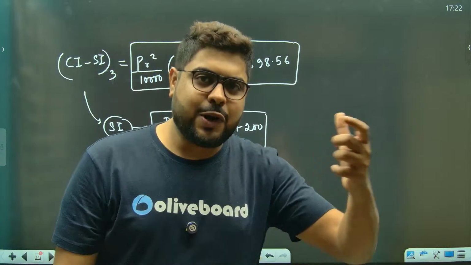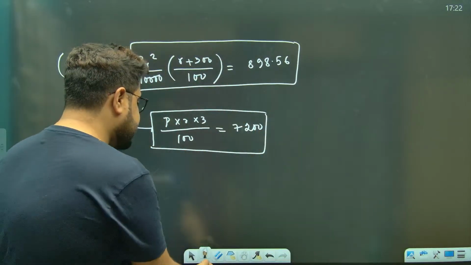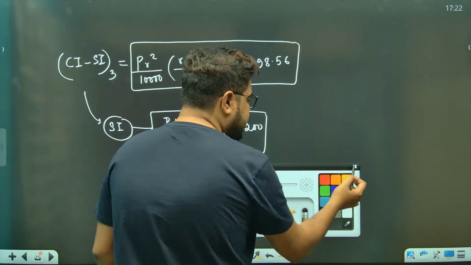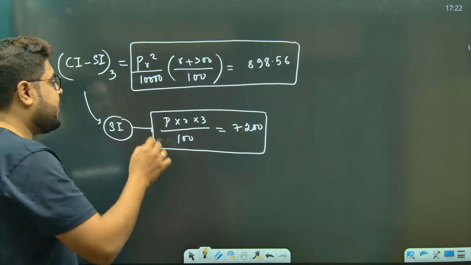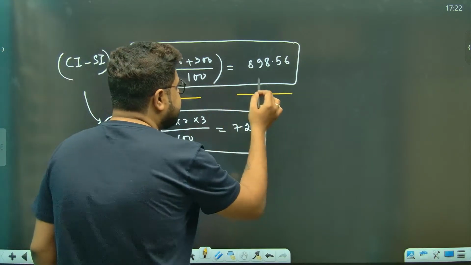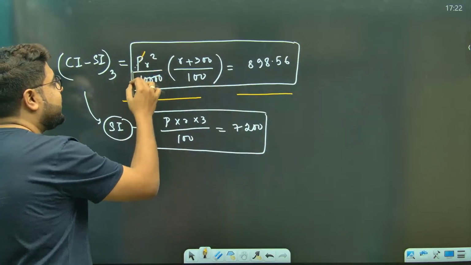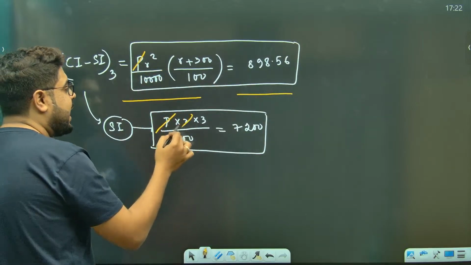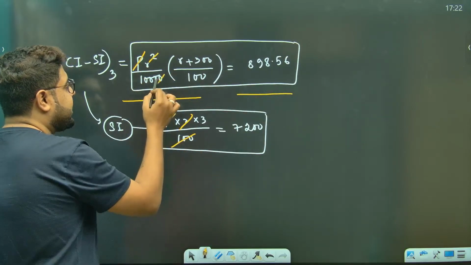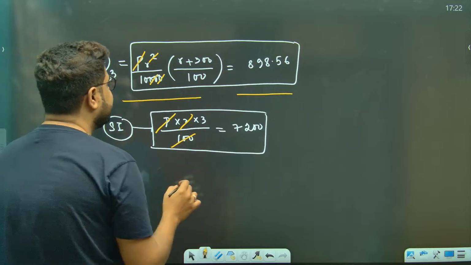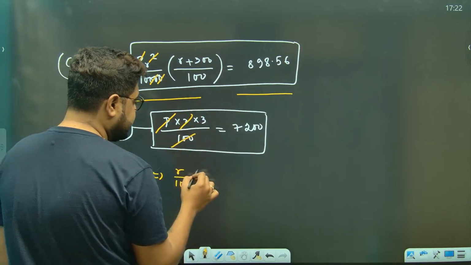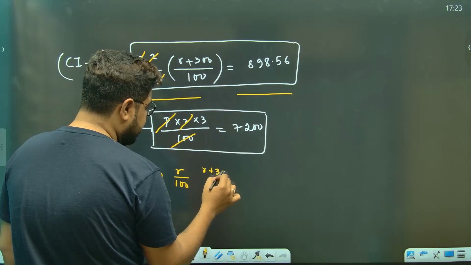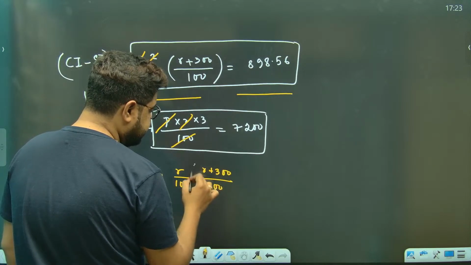I cannot solve both the equations in one line, because we are having two variables. So I have to eliminate one. Sir, elimination, the best way is division. Why, sir? If I divide, P cancels. R becomes this, 100 becomes this, right? So we are getting R by 100 remaining here, and this is R plus 300 by 100.